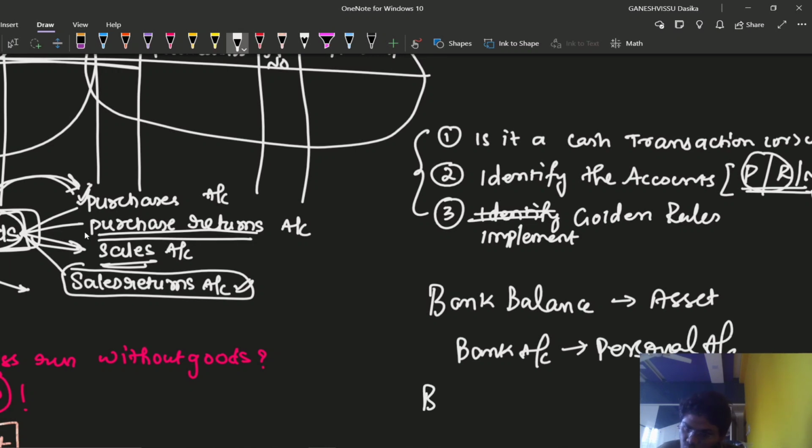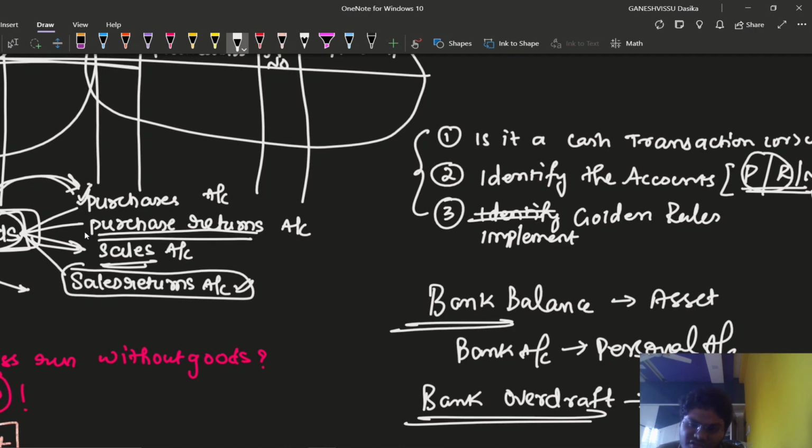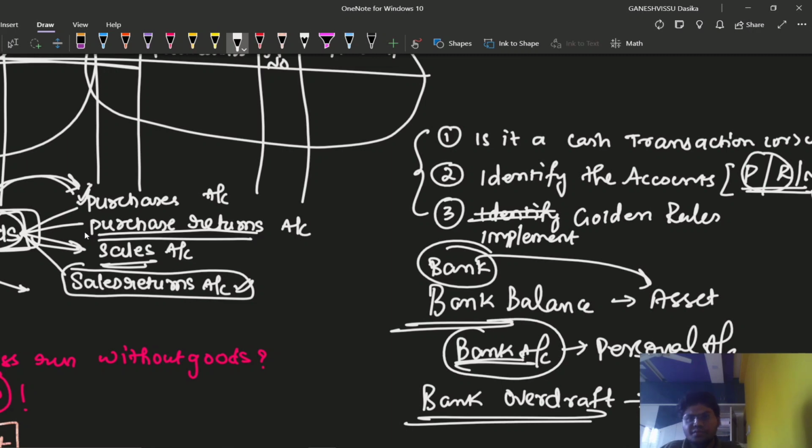Of course, bank OD will also be there. Bank overdraft is like a liability because we are required to pay the amount to the bank. So bank overdraft is a liability. Bank balance is an asset. If simply bank is mentioned, then we need to assume that it is an asset. If the entry has involved the bank account, then we need to think whether it is a personal account or a real account.